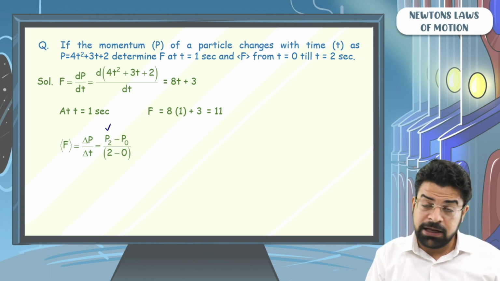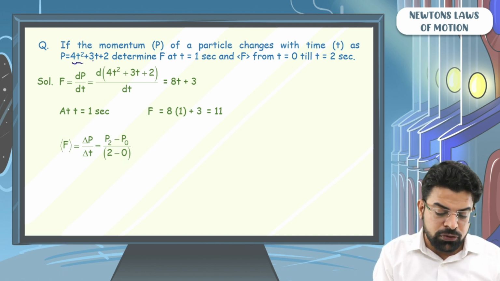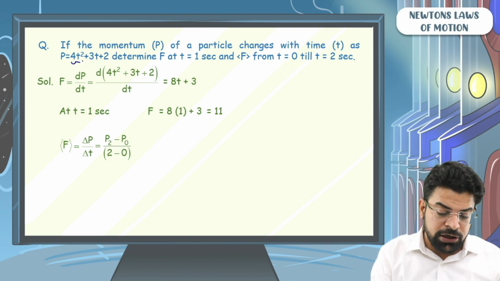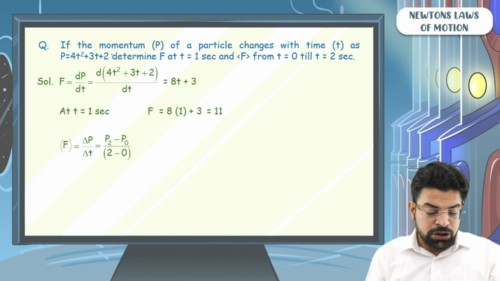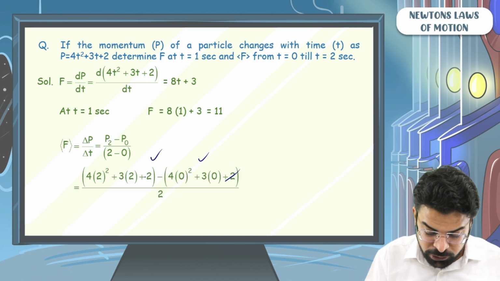So when we need to find average force, we need to find the change in momentum upon the time taken. That is the momentum at time equals to 2 minus the momentum at time equals to 0 upon the time gap. Momentum at time equals to 2 will be 4 into 2 square plus 3 into 2 plus 2. Momentum at time equals to 0 will be 4 into 0 square plus 3 into 0 plus 2.